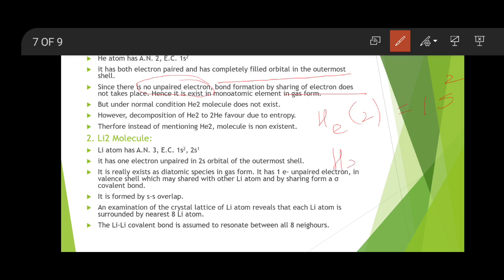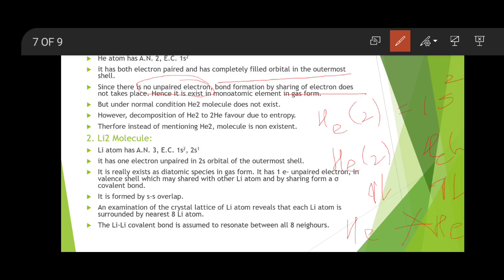This is one helium having 2 electrons, another helium also having 2 electrons, which are paired, and therefore it is highly stable, since helium is an inert gas, right? It already has an inert gas configuration, and therefore no helium-helium bond formation is possible, right?